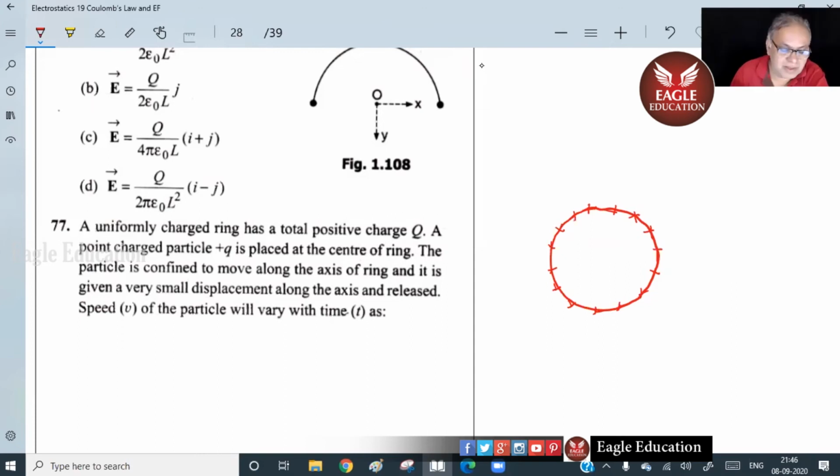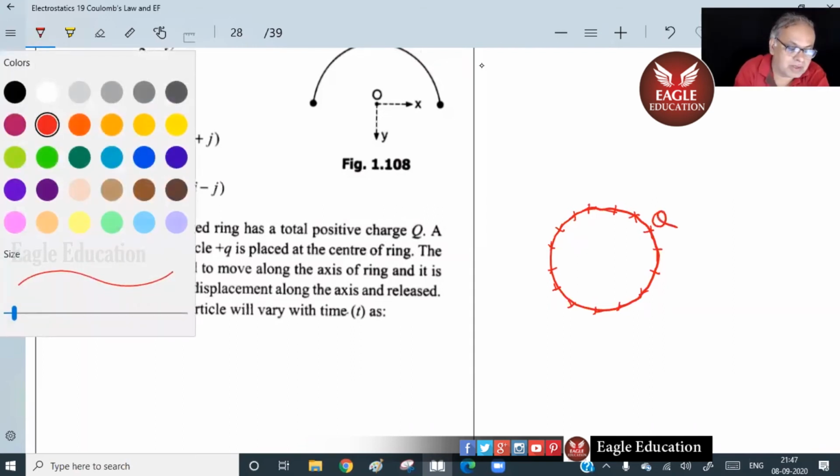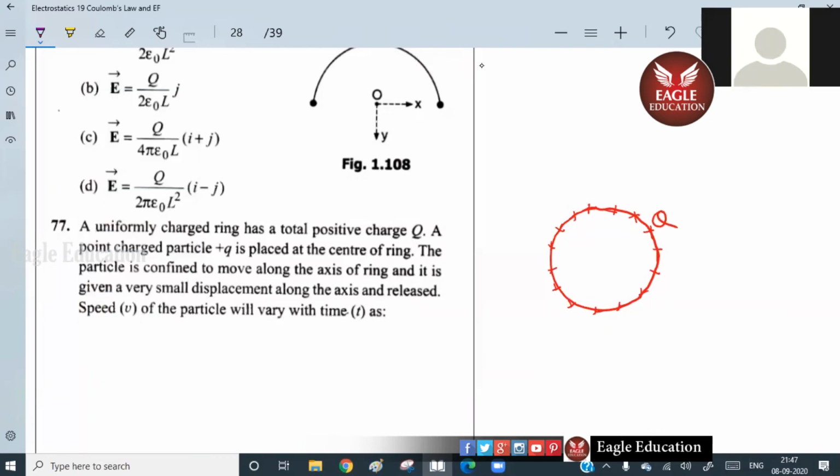A point charge plus Q is placed at the center of the ring. So this total charge was Q. Now I'm placing a point charge plus Q at the center. The particle is confined to move along the axis of the ring.